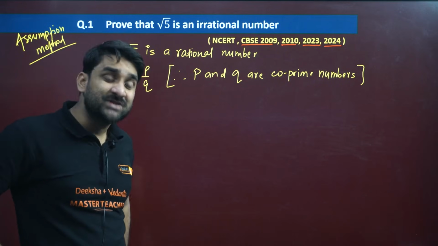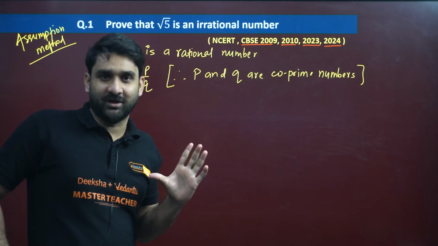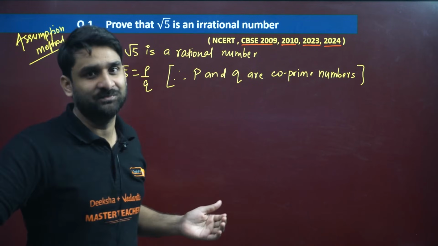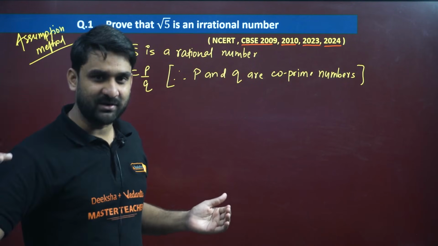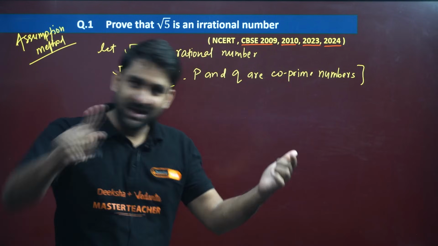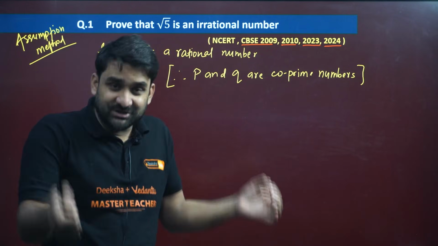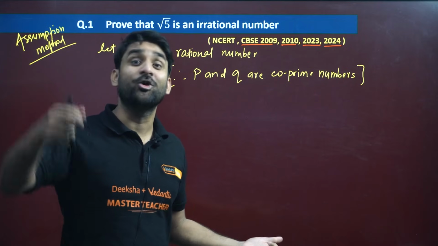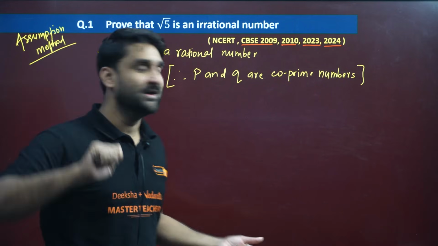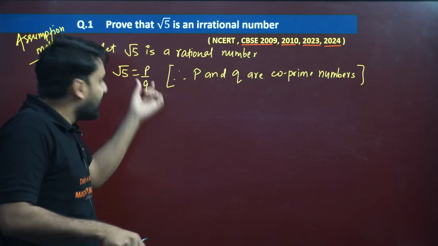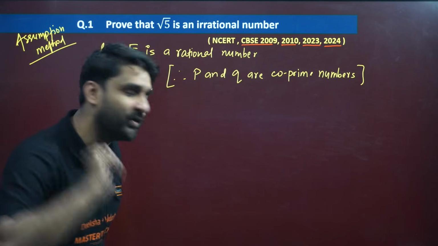The integers which have only one common factor, only 1 as HCF. Like 5 and 7 have only 1 as a common factor. 5 can be divided by 1 and 7 can be divided by 1. Such integers are called co-prime numbers. So p and q are co-prime numbers, meaning they have only 1 as a common factor.